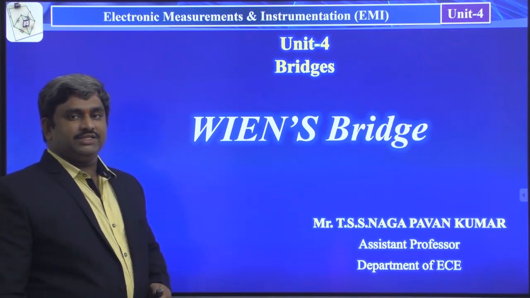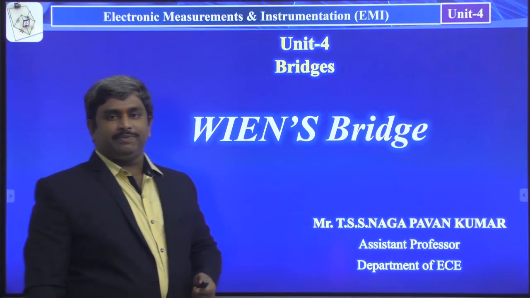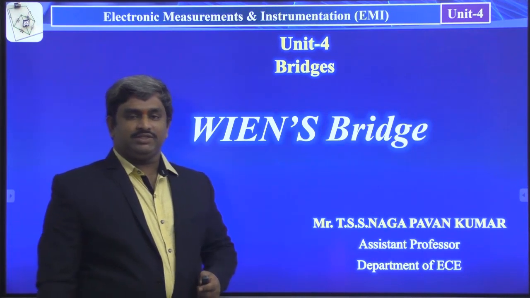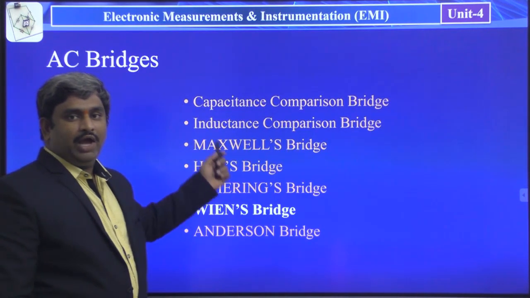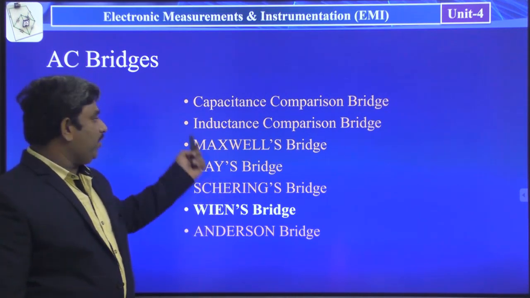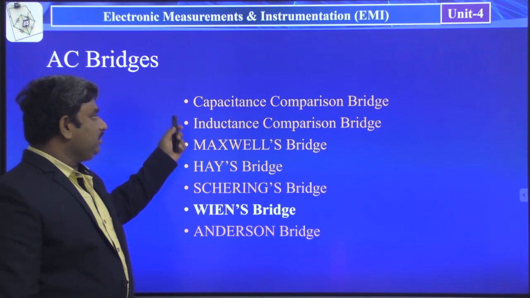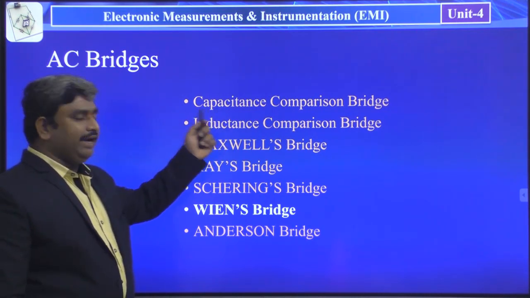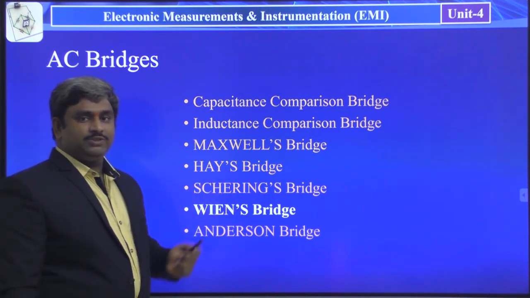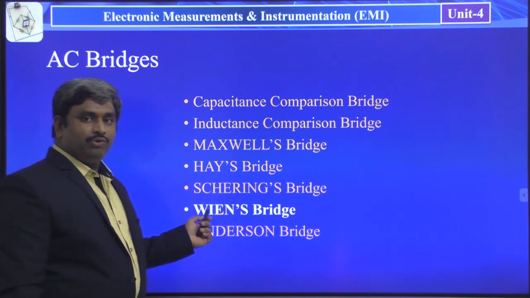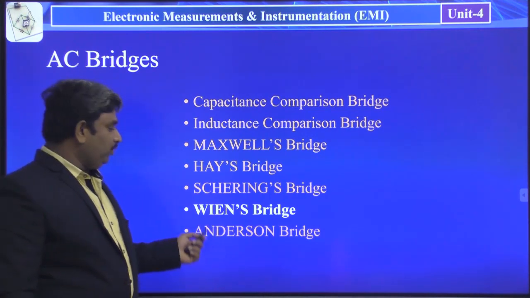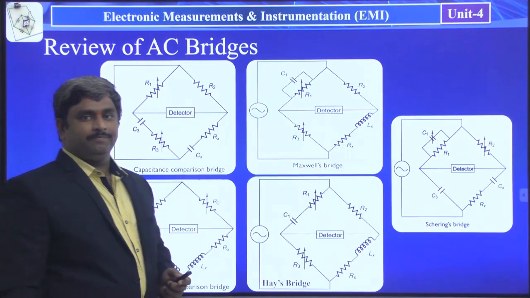Today in this class we are going to see the concept of Wien's bridge. Wien's bridge is one of the AC bridges. We have 7 varieties of AC bridges. Of these, we have completed the discussions on the capacitance comparison bridge, inductance comparison bridge, Maxwell's bridge, Hay's bridge, and Schering's bridge. Now we still have to see the Wien bridge and Anderson's bridge. In this video lecture we will focus on Wien's bridge.